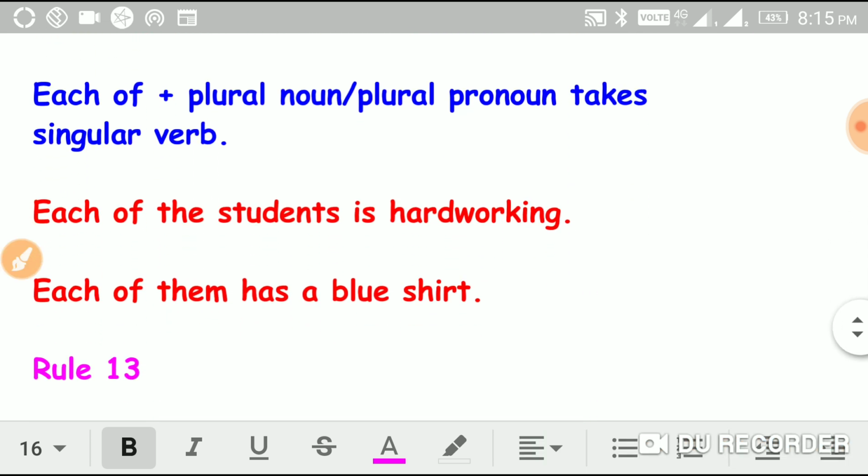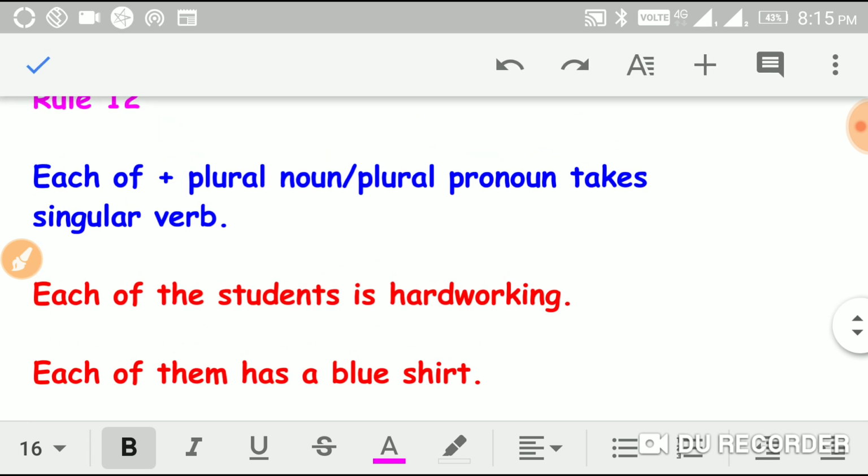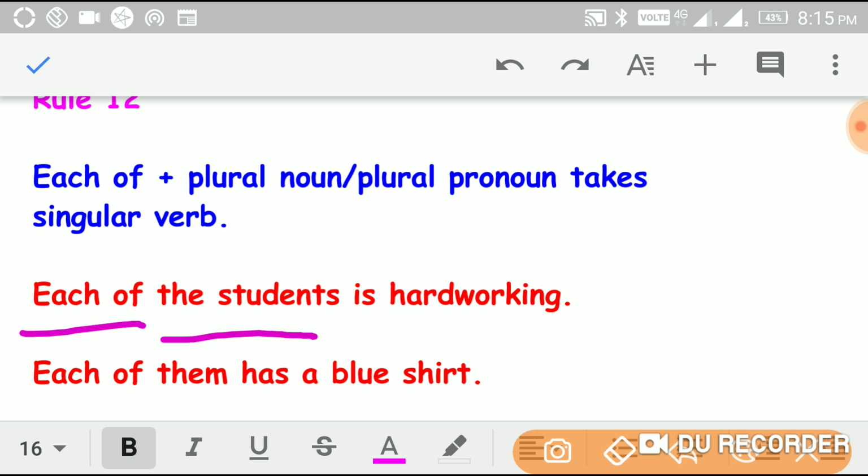Okay, now move on to rule number 12. Each of plus a plural noun or plural pronoun takes a singular verb. See here, each of plus a plural noun or a pronoun. It may be a plural noun or a pronoun, it always takes a singular verb, that is.